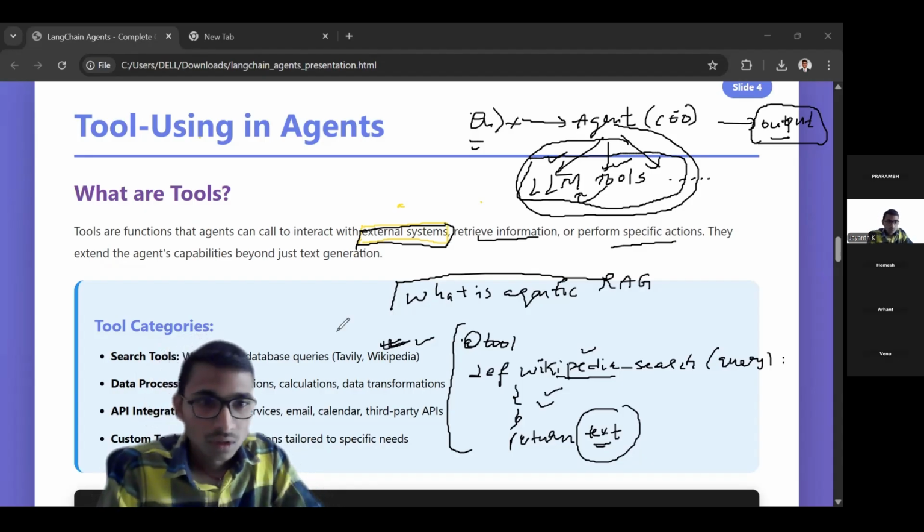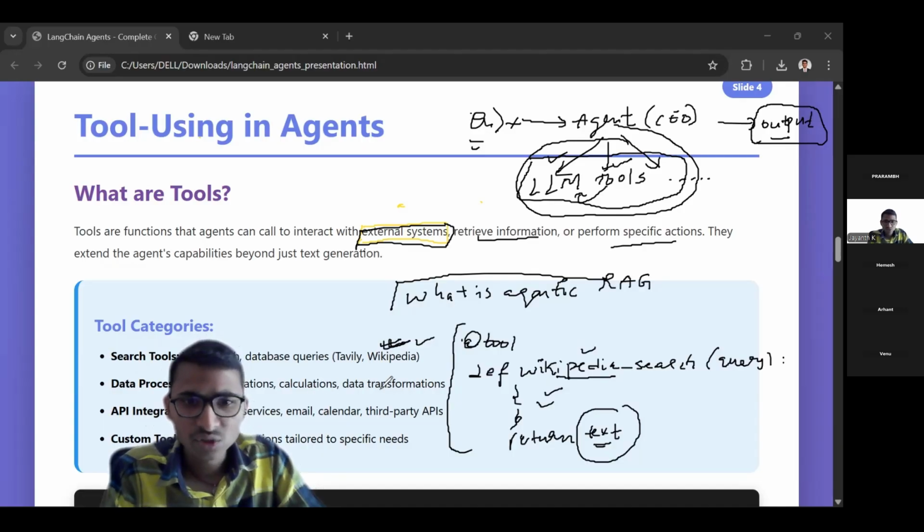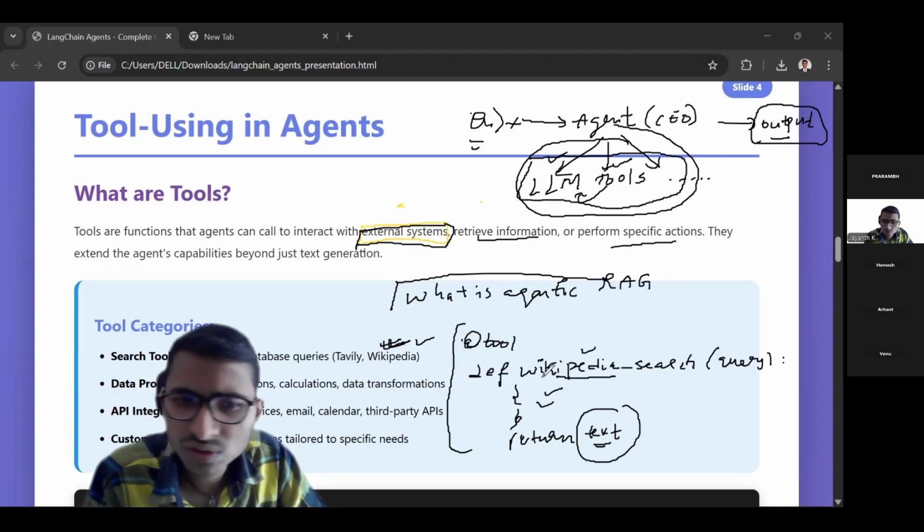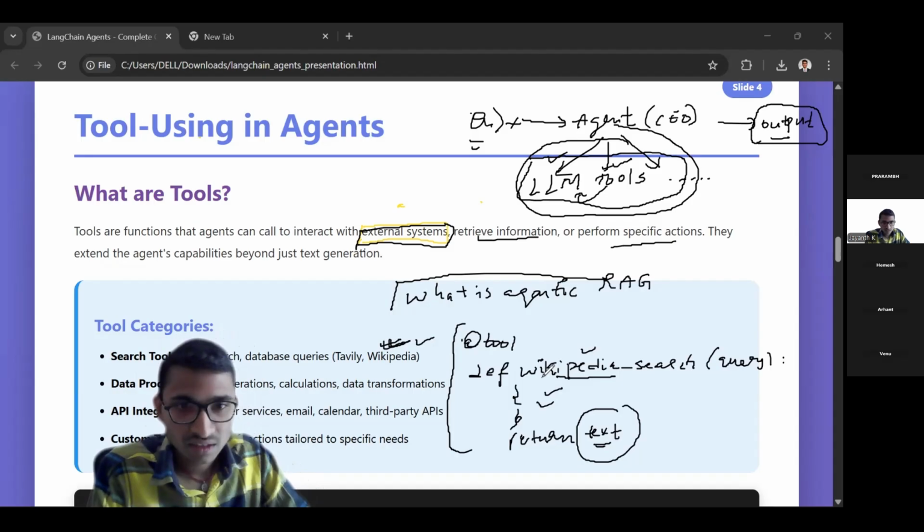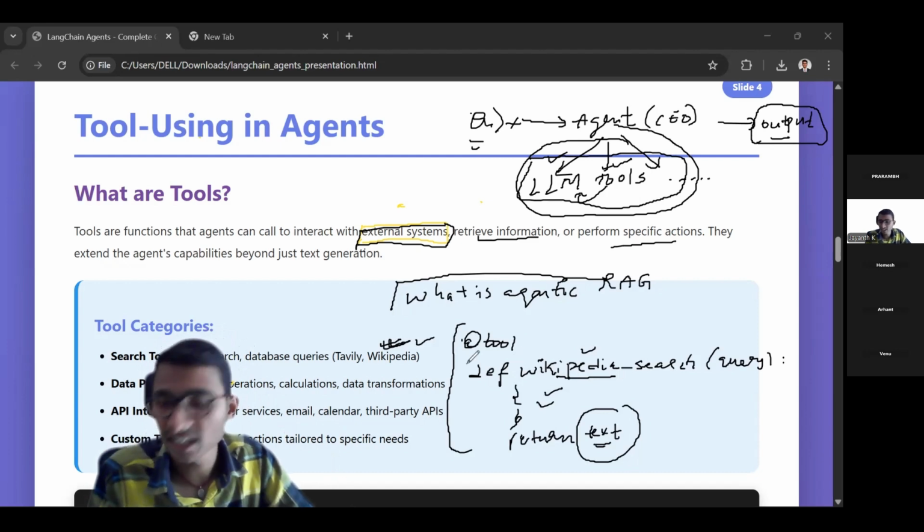Right? Now you can see here more of the file operations, calculations. You can write this function. You can use tools for different things. And weather services, email, calendar, third party APIs, anything you can define as a function, and you can use as a tool with this decorator here.